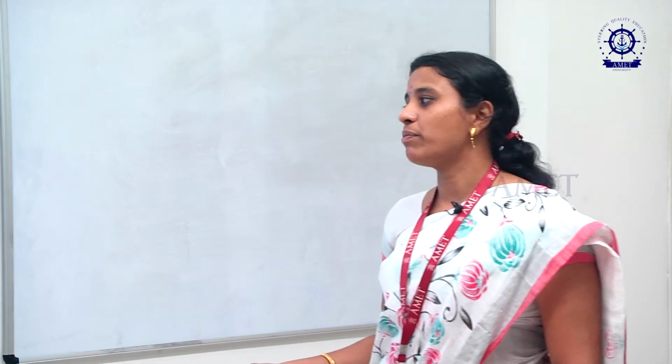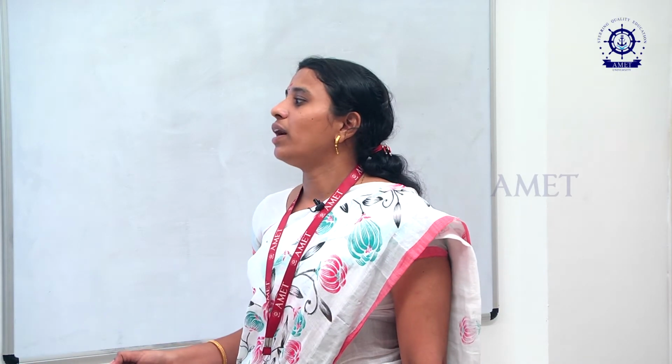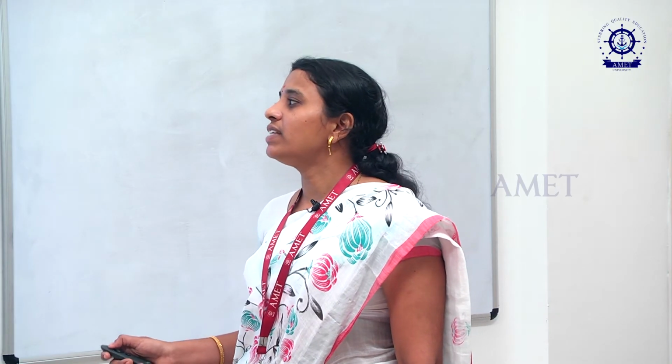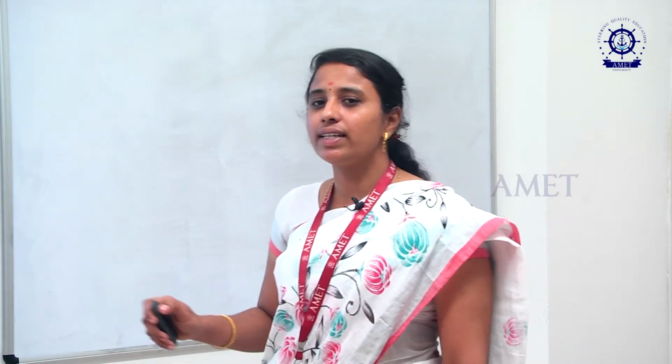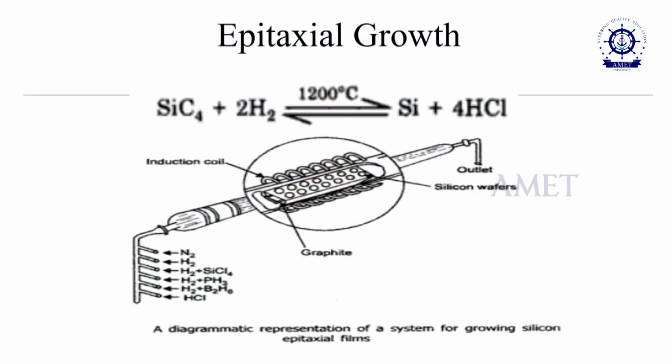Here we are exposing hydrochloric acid, hydrogen plus diborane, then phosphate and silicon chloride, then hydrogen and nitrogen, exposing some gas over the silicon wafer. At the same time we are applying heat in the range of 1200 degrees Celsius. By exposing the gas, atoms get arranged on the surface, giving a smooth, thin layer over the silicon surface. The thin layer formed on the silicon wafer, we call an epitaxial layer.